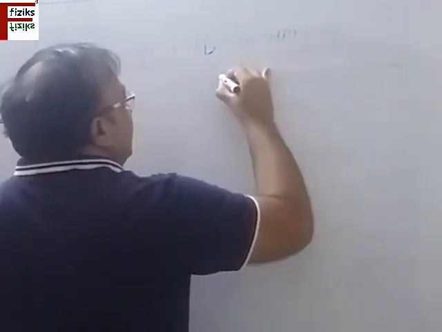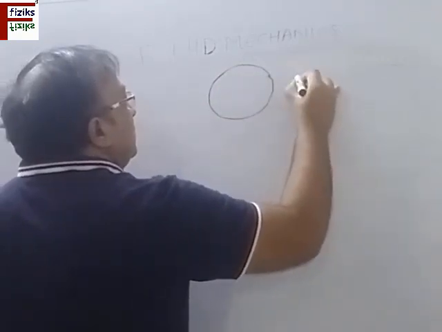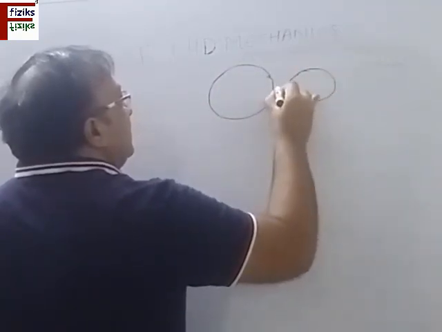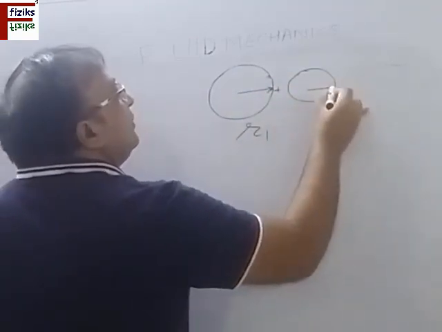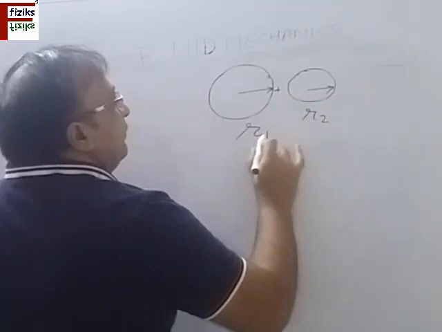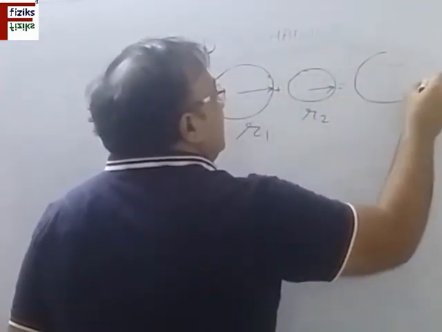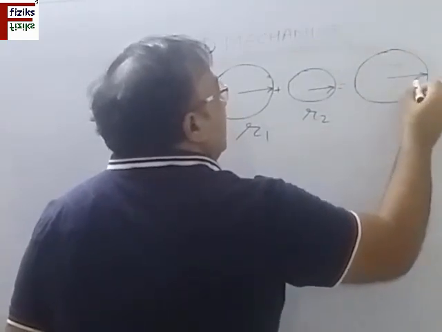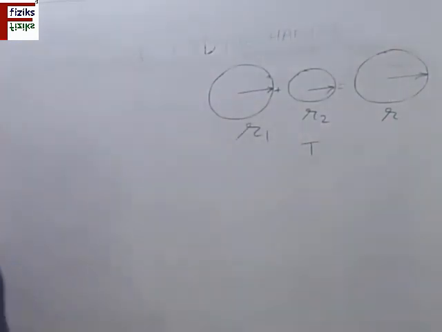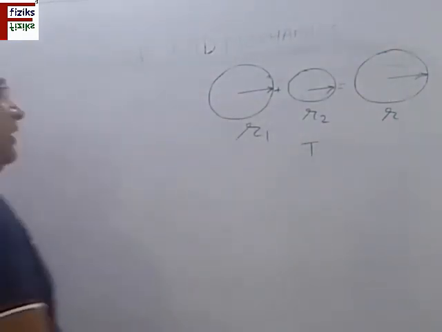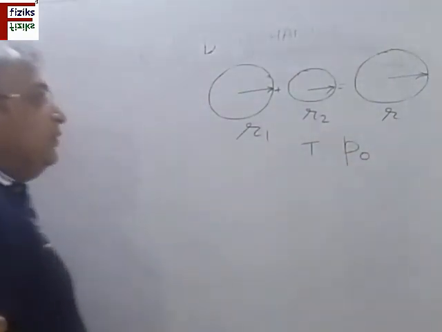So we have these two soap bubbles of different radii R1 and R2, R1 is greater than R2, to form a single bubble of radius R. The surface tension of the soap is T. The atmospheric pressure can be assumed to be P0.